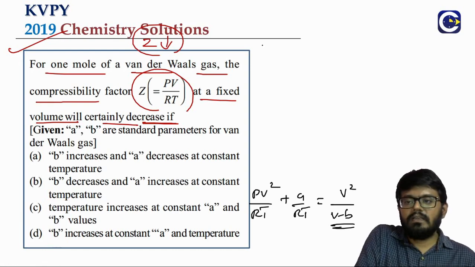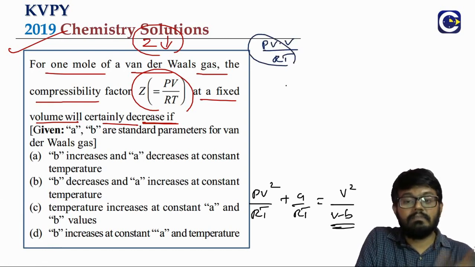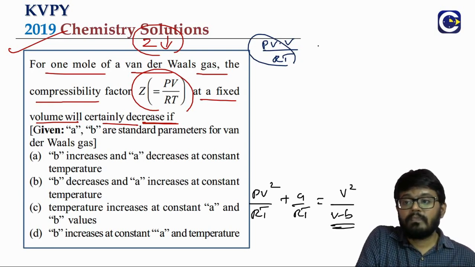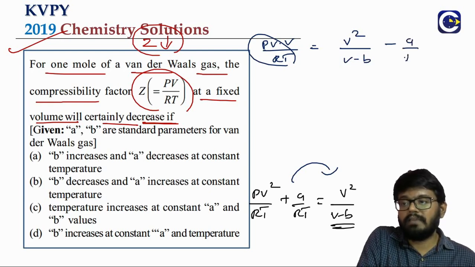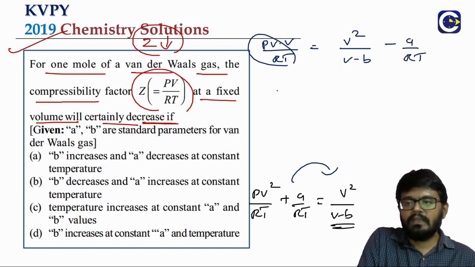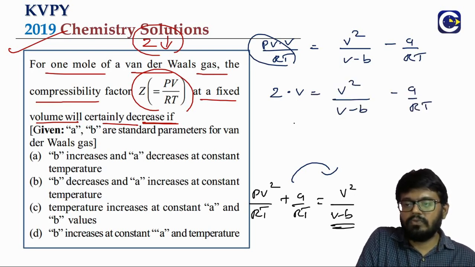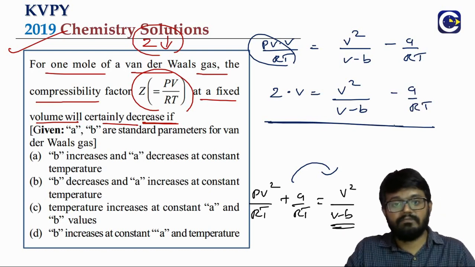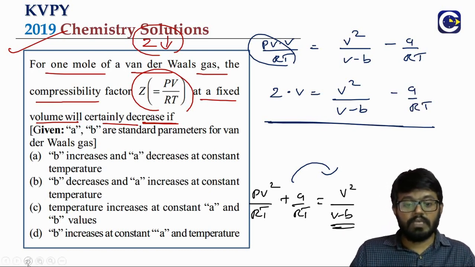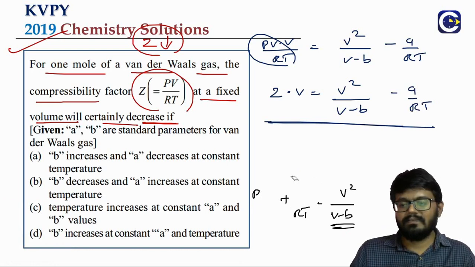This is what? PV into V. Why am I writing like this? Because I am looking for the Z value, so let us take this to the right side. V square by V minus B minus A by RT, it becomes. What is this? Z into V is equal to V square by V minus B minus A by RT. So this is the final expression we have. Now from here only we have to draw the conclusions.